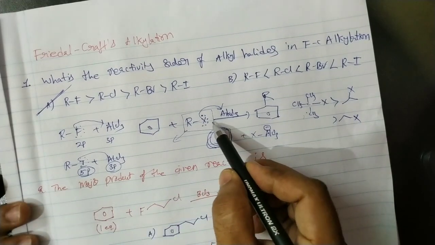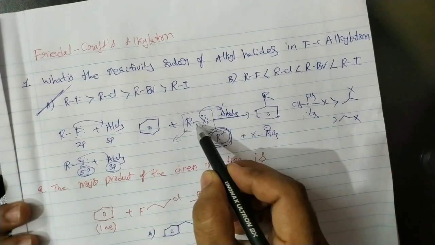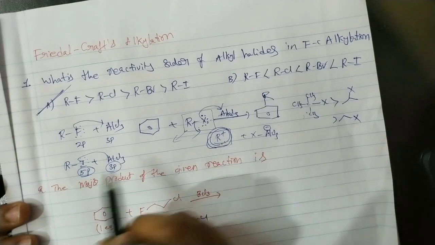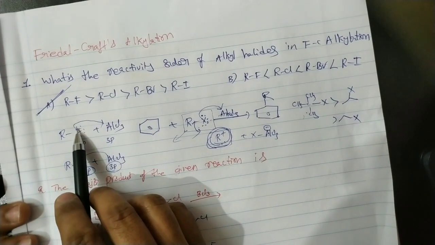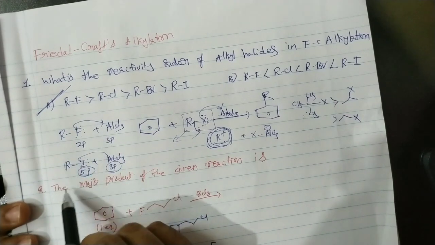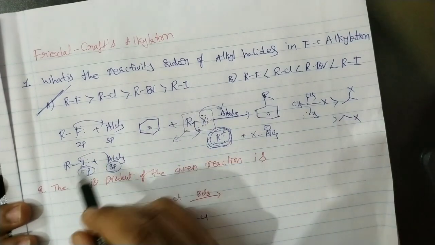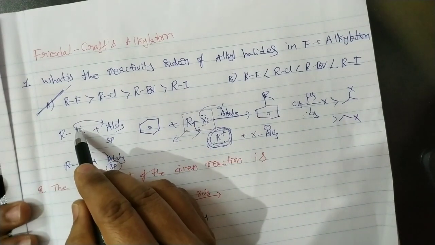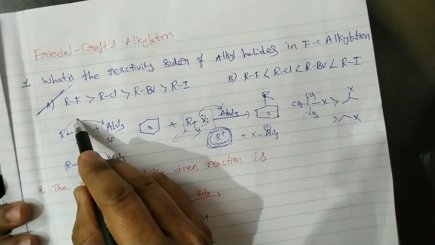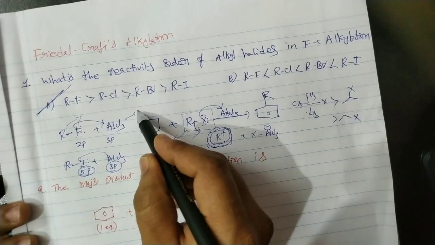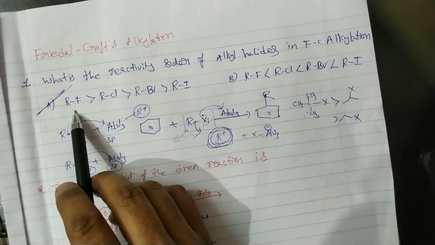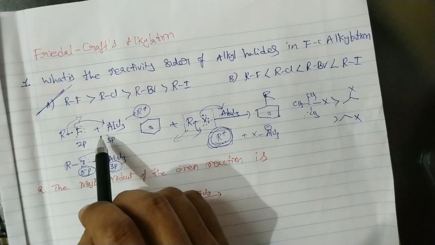Okay, if this halogen forms a stronger bond with the Lewis acid, there is a ready breaking of the carbon-halogen bond, then immediately we will get the carbocation. Okay, so here in this case the alkyl fluoride, that means fluorine, readily forms a complex, that means a bond, with AlCl3. Okay, then the iodide, chloride, bromide. So that's why alkyl fluorides are more reactive. There is a ready formation of the bond between the fluorine and aluminum. Then immediately the alkyl fluoride bond breaking takes place. So as a result, we'll get the alkyl carbocation readily. Okay, so in case of the alkyl fluorides, there is a ready formation of the alkyl carbocation.